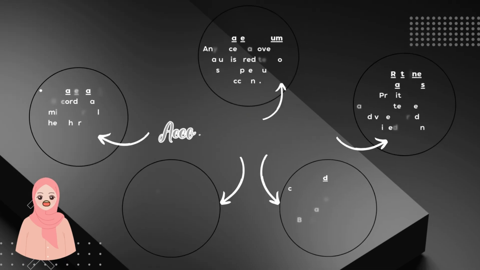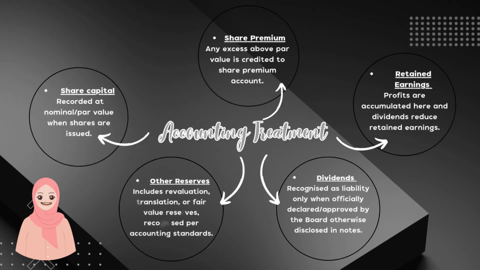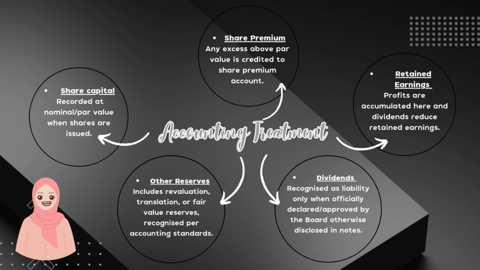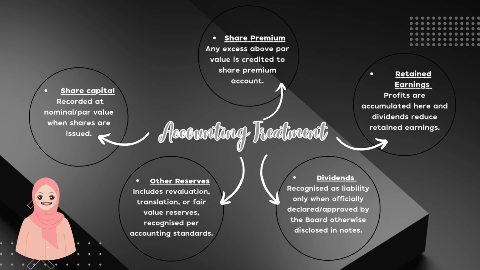Okay, this is accounting treatment related to auditing equity. First, share premium. Any excess above par value is credited to share premium account. For example, share sold at RM1.50, extra 50 cent goes to share premium. Next is retained earnings. Profit are accumulated here and dividends reduce retained earnings.